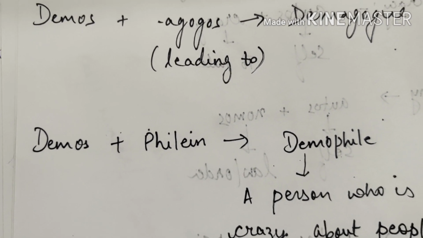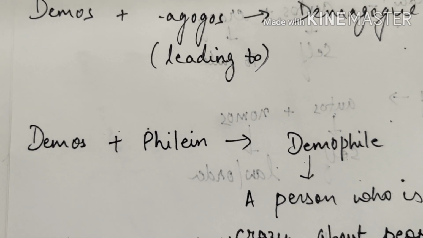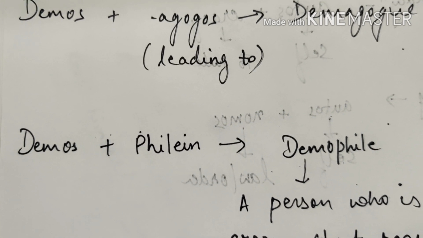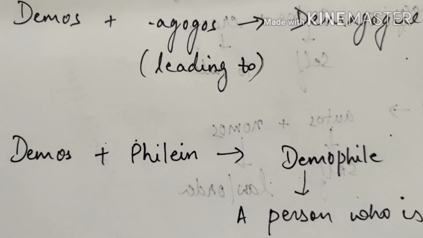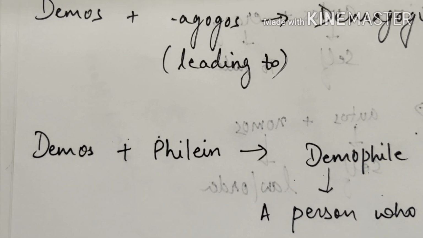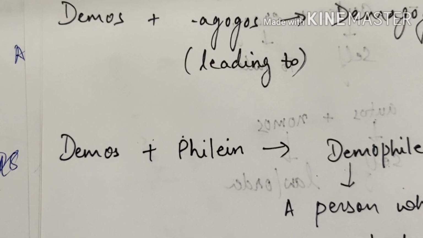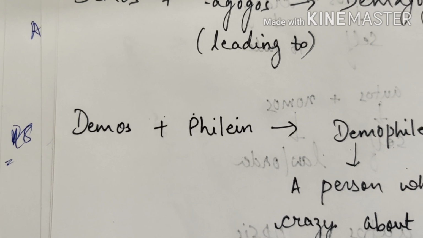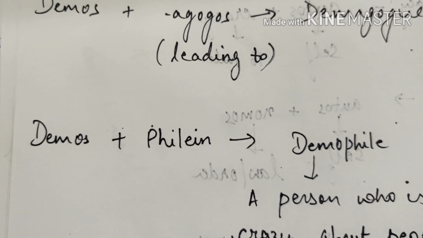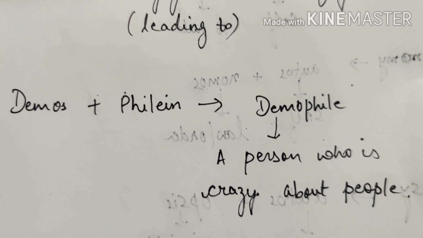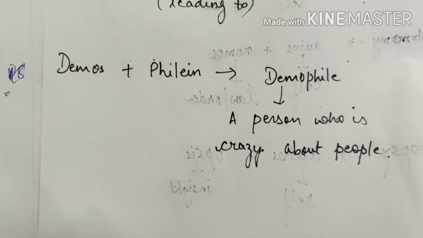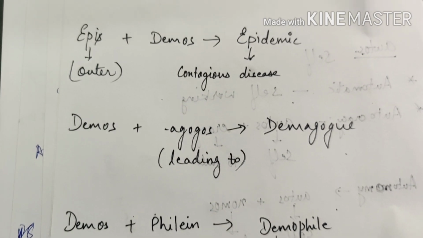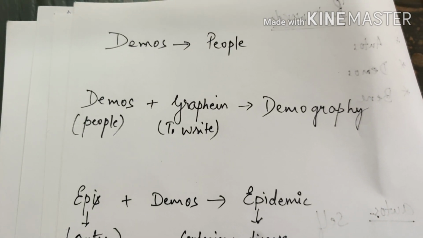Next word root is philane combined with demos. So demos plus philane gives us the word demophile. Now demos is people and philane means to love. So demophile is a person who loves people, or I can say a person who is mad or crazy about people, a maniac of people. That gives me the word demophile, right? So we've done these four words out of demos itself.